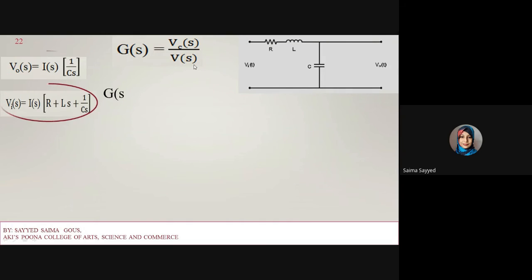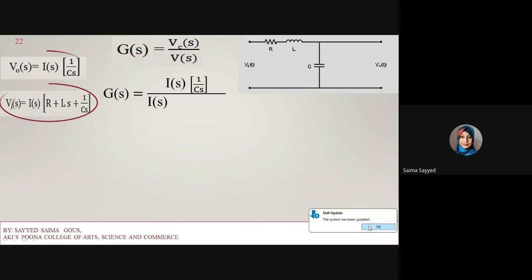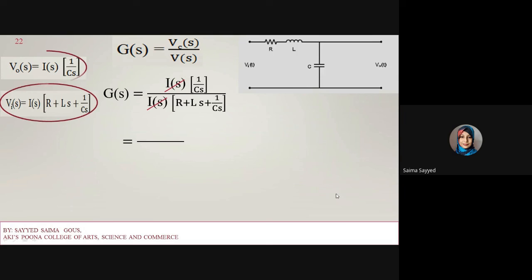After substituting, G of s is equal to I of s 1 upon Cs divided by I of s into R plus Ls plus 1 upon Cs. Now here I of s cancels. It will become 1 upon Cs whole divided by R plus Ls plus 1 upon Cs.